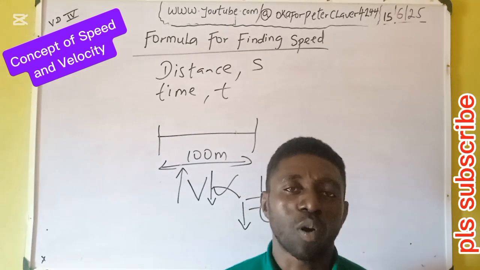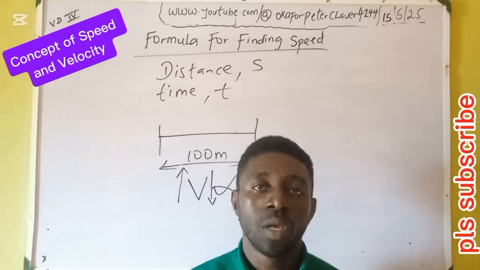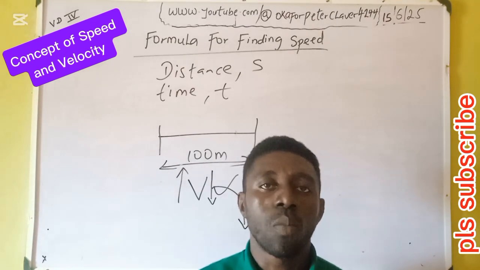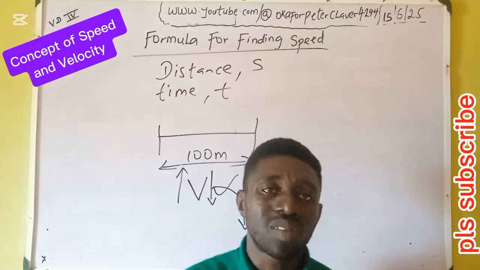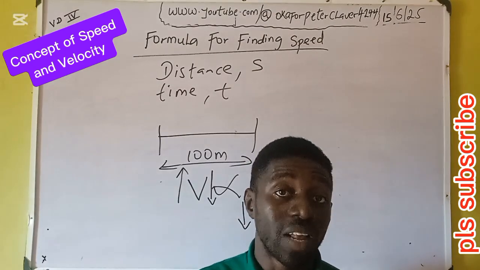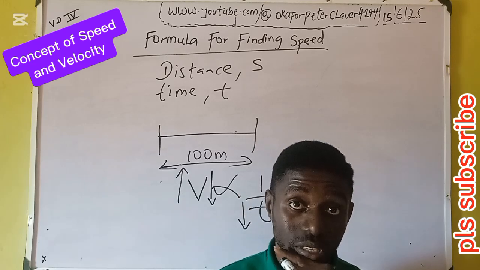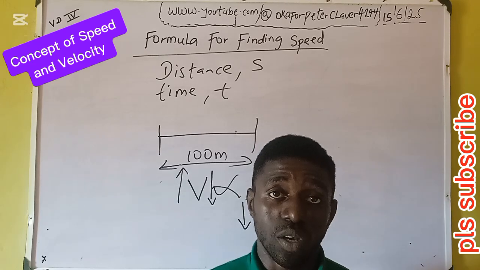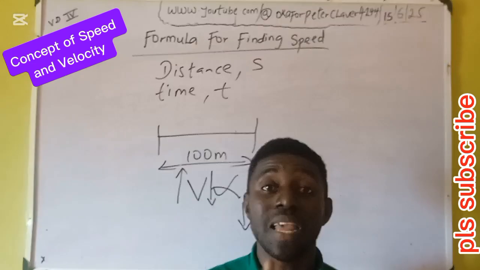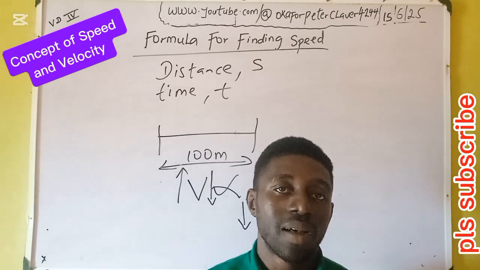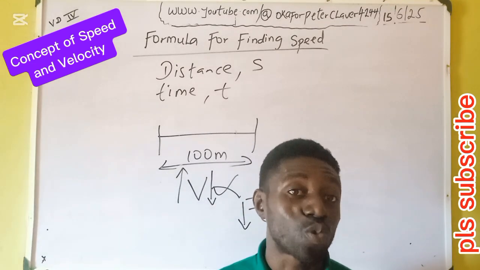If that logic is still difficult to understand, let me give you a clearer example. Okay, let's presume that a mother has two sons in the home and the mother is cooking soup. Then the mother notices that there is no salt available in the kitchen. The mother wants either of the sons to go and buy her salt. Then she has to consider a very important factor, and that factor is speed and time, these two variables.